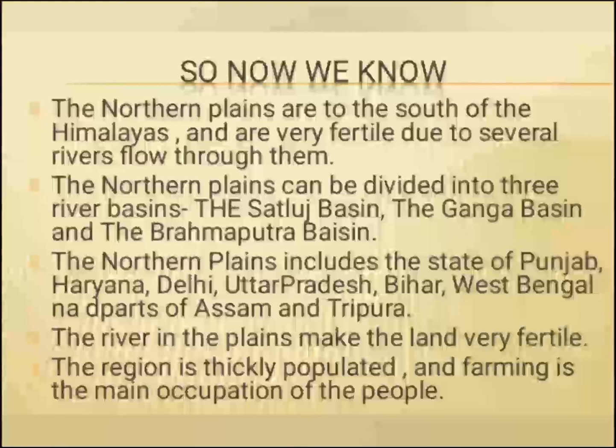So children, today we have learned that the northern plains are to the south of the Himalayas and are very fertile due to several rivers that flow through them. The northern plains can be divided into three river basins: the Satluj basin, the Ganga basin, and the Brahmaputra basin. The northern plains include the states of Punjab, Haryana, Delhi, Uttar Pradesh, Bihar, West Bengal, and parts of Assam and Tripura. The rivers in the plains make the land very fertile. The region is thickly populated and farming is the main occupation of the people.